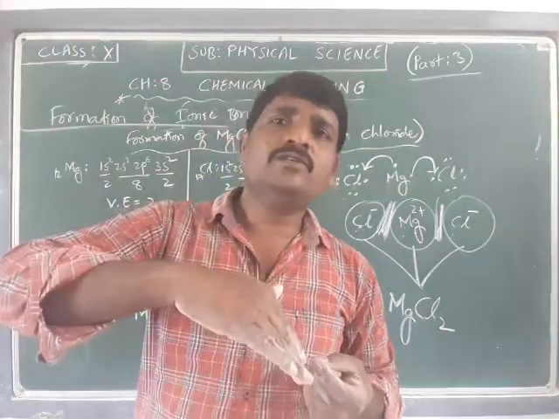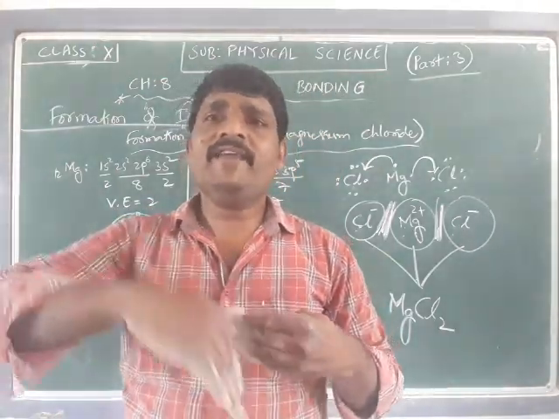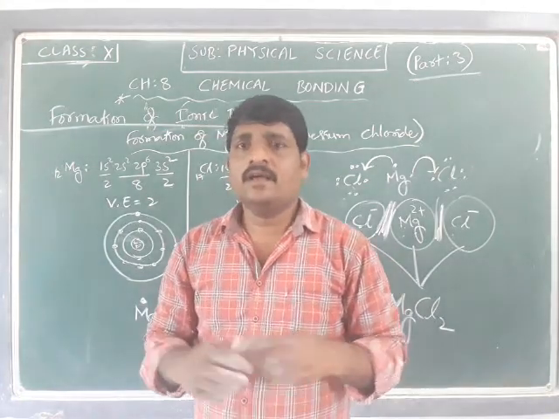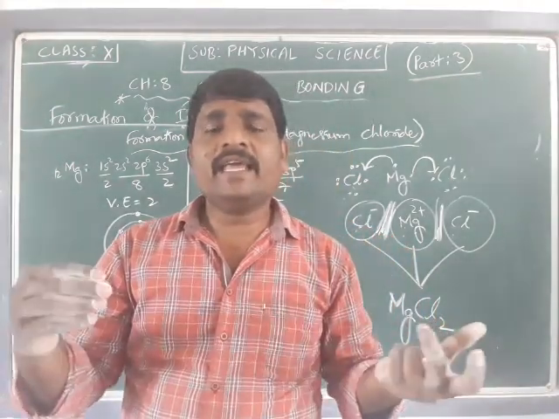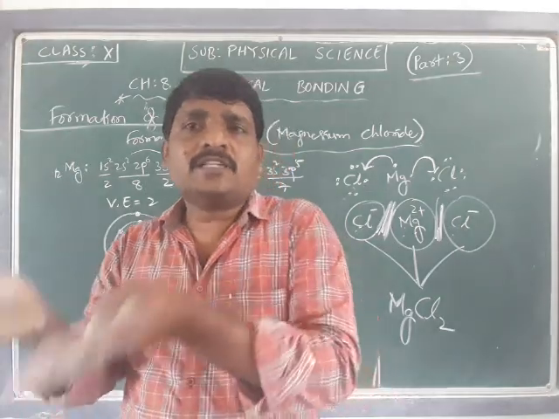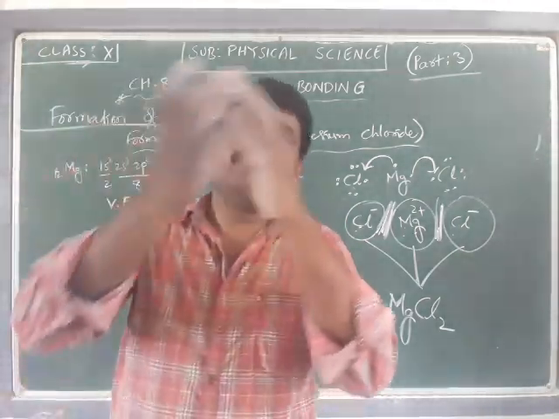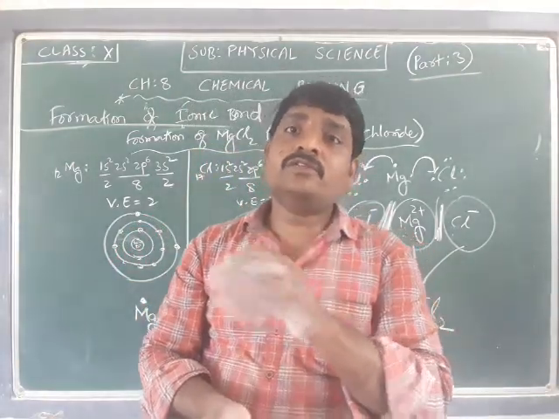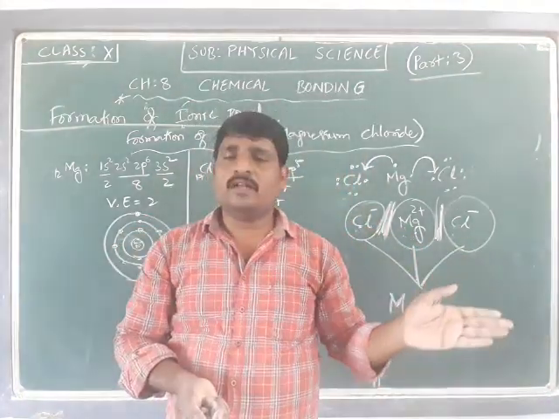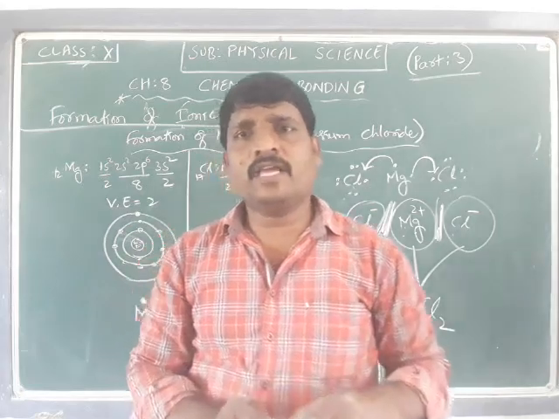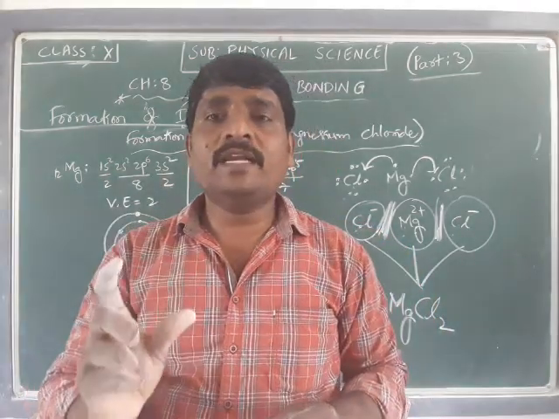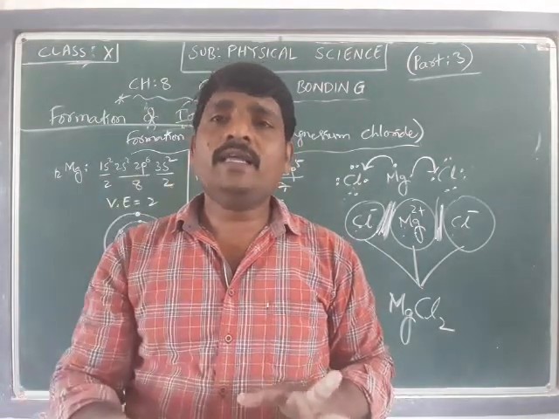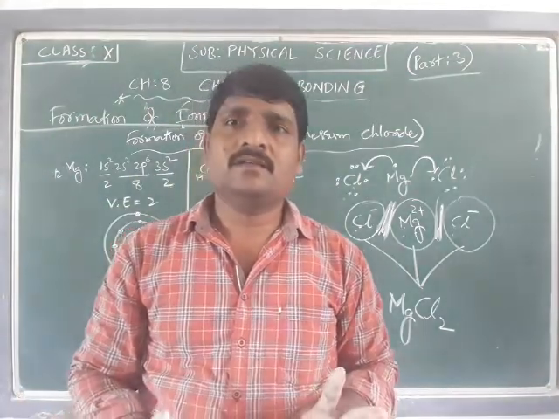Due to giving or taking of electrons from one atom to another atom, by transferring electrons. So the ionic bond forms due to the transfer of electrons from one atom to another atom. That is the main key point you have to keep in mind. One more thing is that it exists only between two dissimilar atoms.